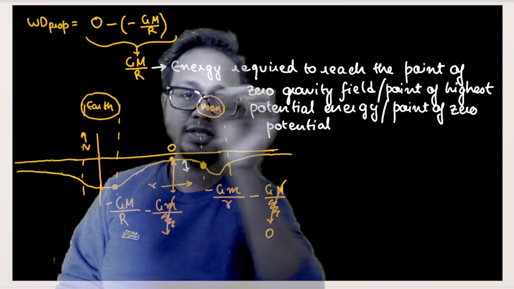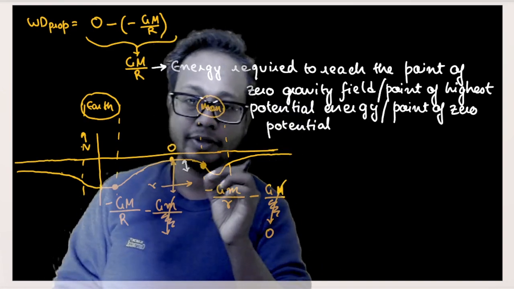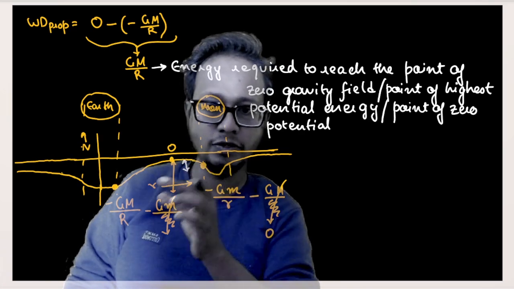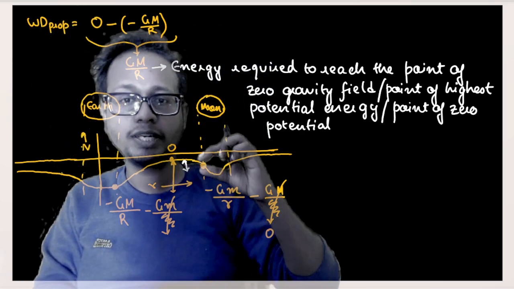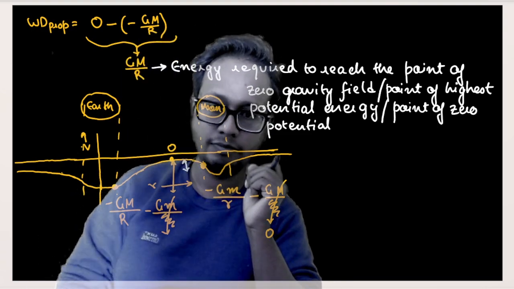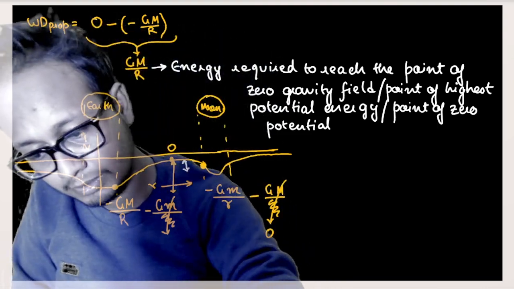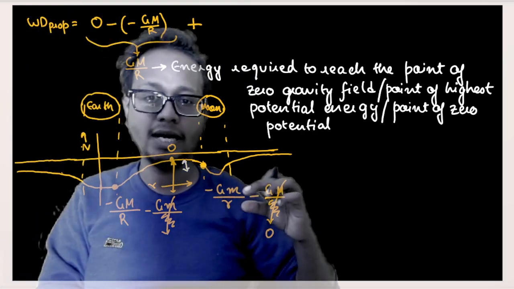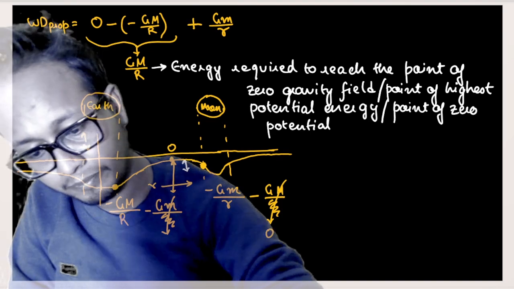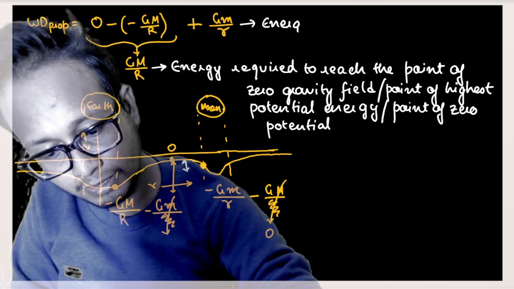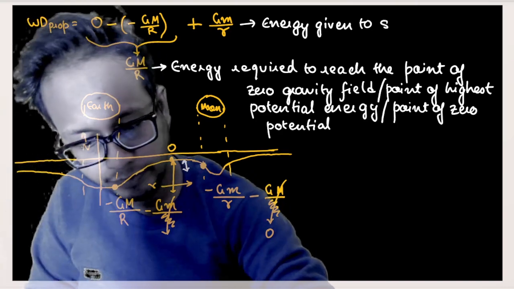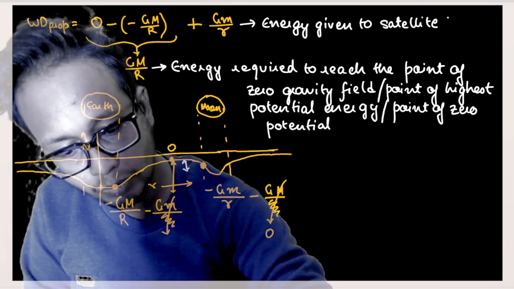Okay, this is the amount I must give the satellite to reach out here. Okay, and this much amount of energy is nothing but GM by r minus zero, zero minus GM by r, isn't it? So this much amount of energy I must supply to stop the velocity or stop the kinetic energy when it reaches the moon. Okay, plus GM by r, G into mass of moon by r. Energy given to satellite to slow it down.